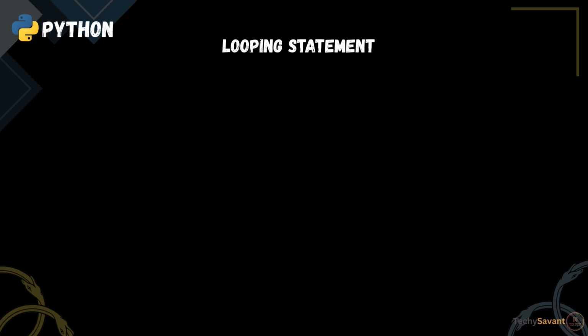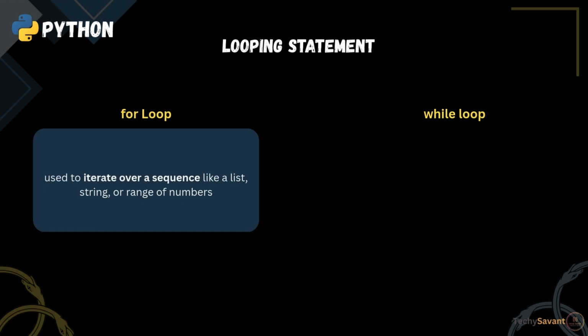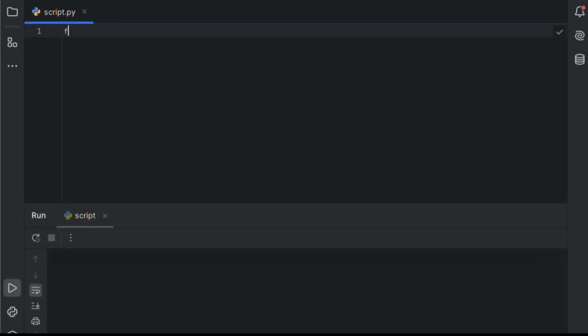There are 2 main types of loops in Python: for and while loops. Let's check them out. For loop. The for loop is used to iterate over a sequence like a list, string, or range of numbers. Let's see the code. We'll create a list named fruits with 3 items: apple, banana, and cherry. Then, we'll use a for loop to print each item one by one.